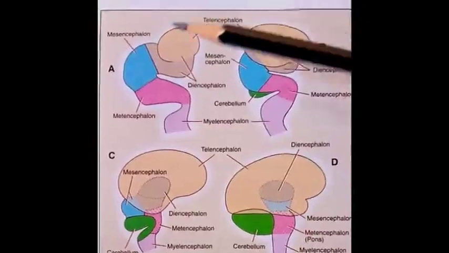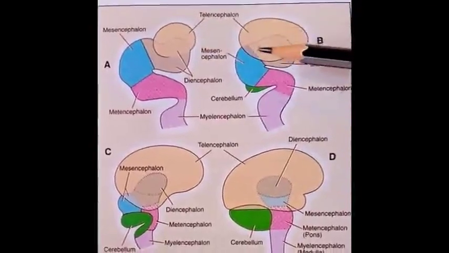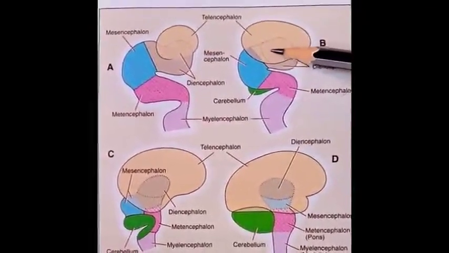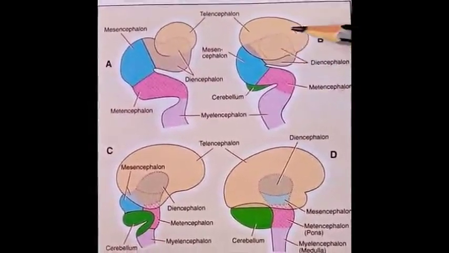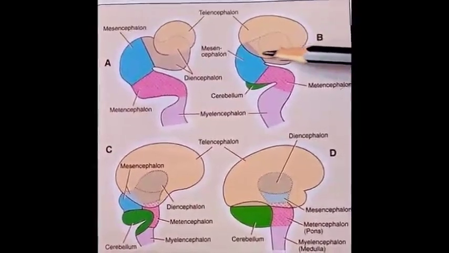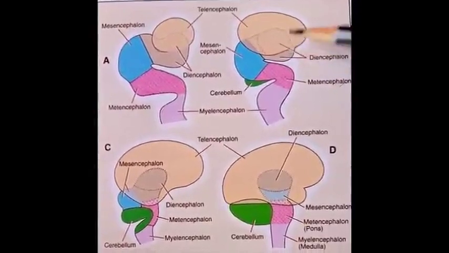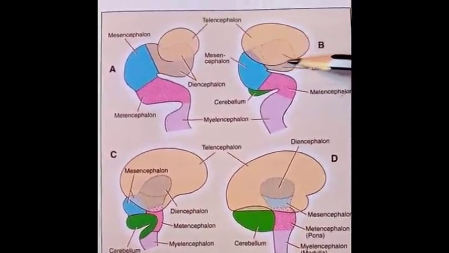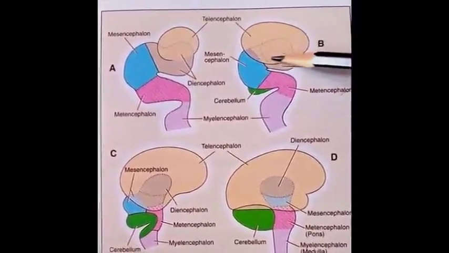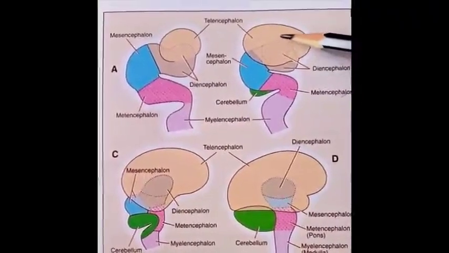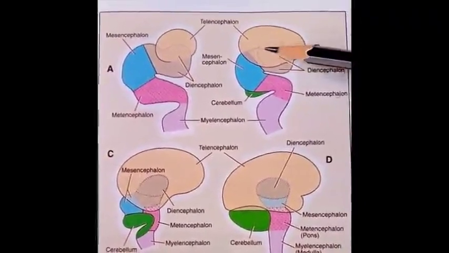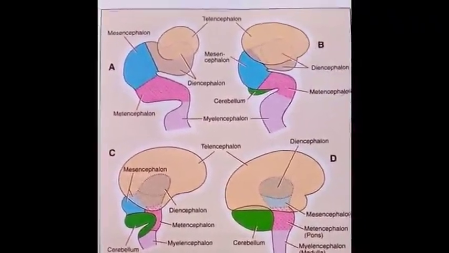As a result of this growth, the telencephalon comes to completely cover the lateral surface of the diencephalon. So in this lateral aspect, this dotted line shows the diencephalon, and the telencephalon is visible in the form of this growing structure, which is covering the diencephalon at its lateral aspect.